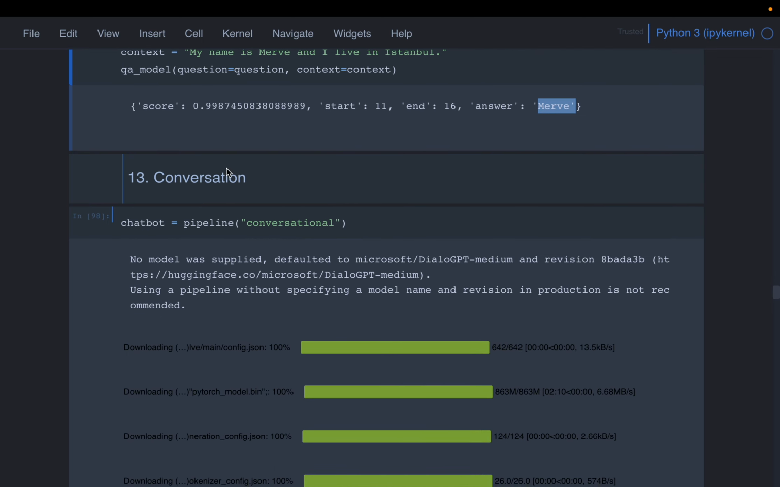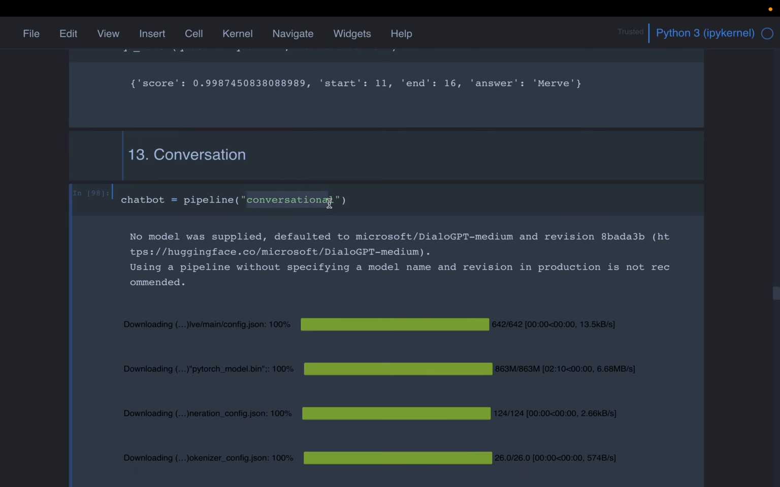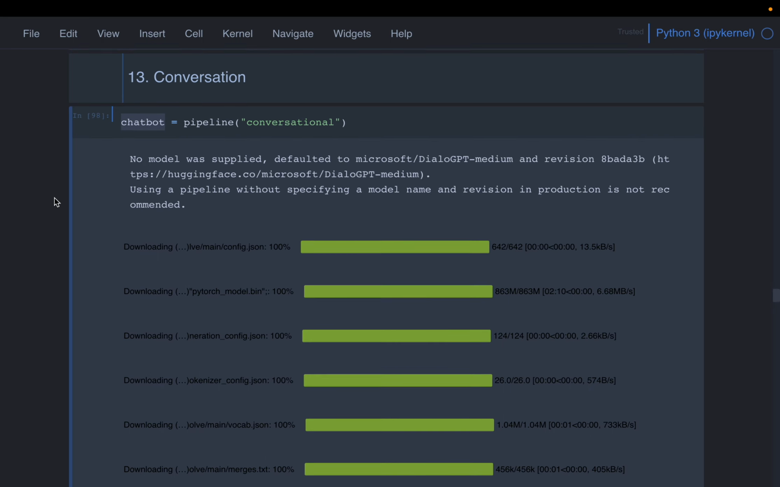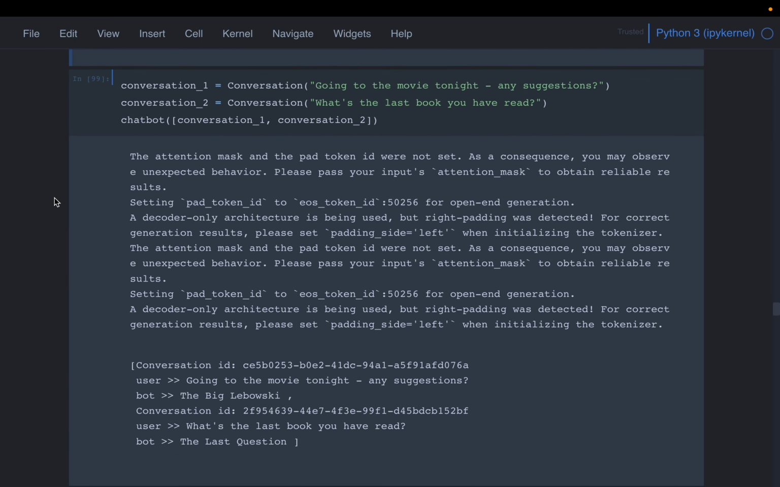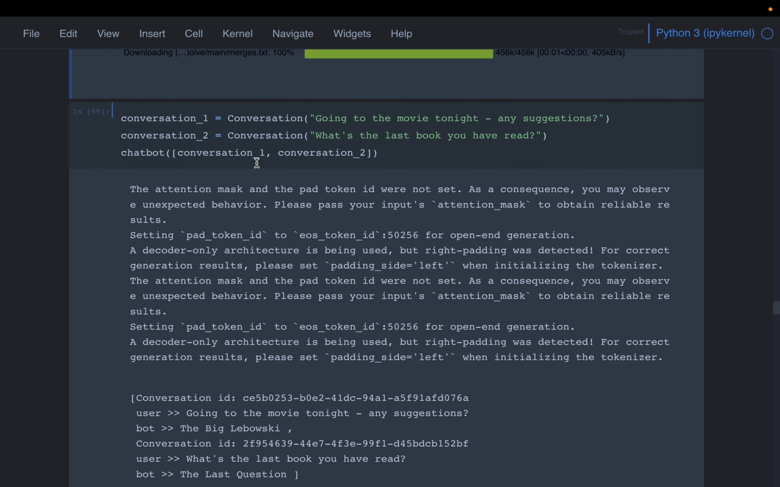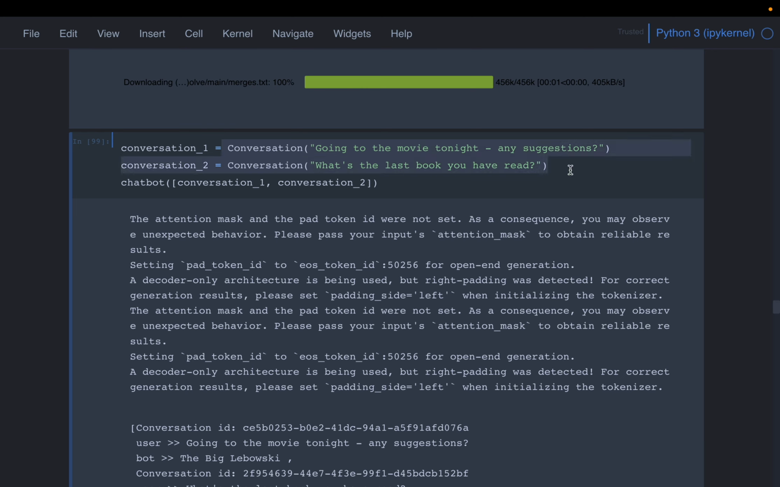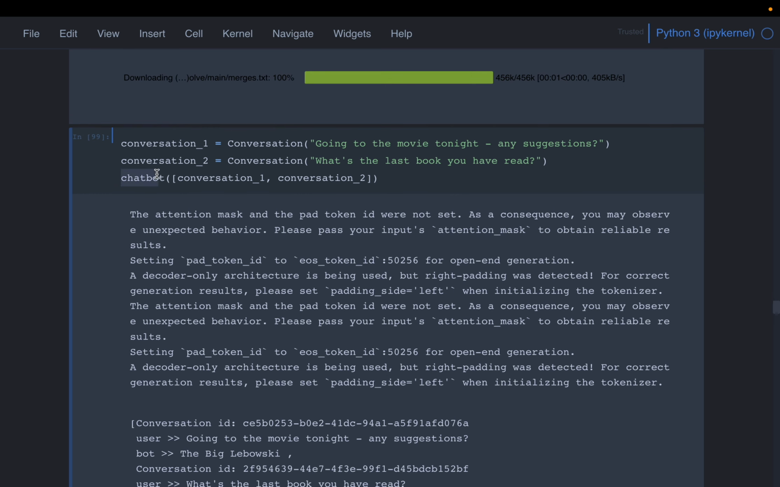And the final task we are going to discuss today is this conversation, or this AI chatbot, right? So the task is conversational. Here we got the chatbot. There are a couple of ways we can use the chatbots. First, here we have provided some prompts or the input. So let's say conversation one, somebody saying, going to the movie tonight, any suggestions? And the second person saying, what is the last book you have read? Now to the chatbot, we have provided these two inputs. Now it's going to generate some conversation based on these two inputs.